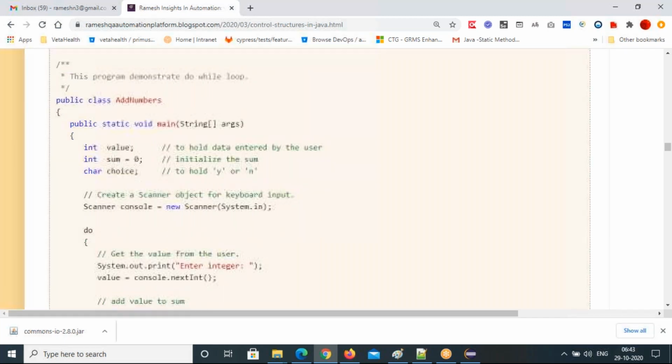So let's see. For int value, you are going to enter the data, and I'm going to store it in this value variable. And int sum equal to 0. Initially, I'm assuming that sum is nothing. And the choice, a char choice, I will store in this choice variable, either y or n.